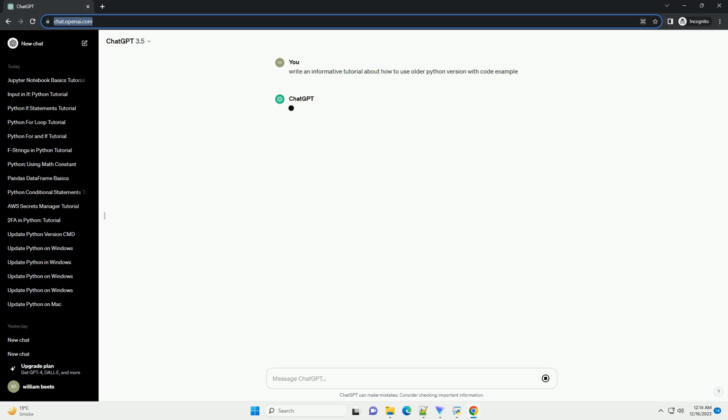To install a specific version of Python, you can use a version manager like Pyenv or download the installer for the desired version from the Python release page. For this tutorial, let's assume you want to install Python 3.7.10. Make sure to replace 3.7.10 with the version you want.